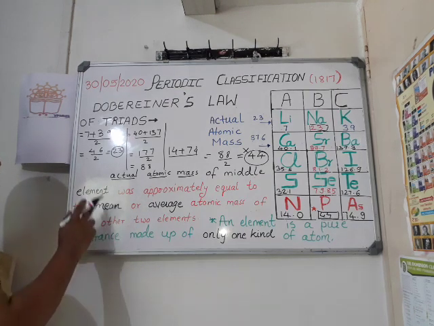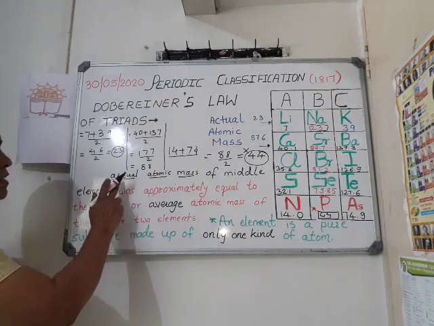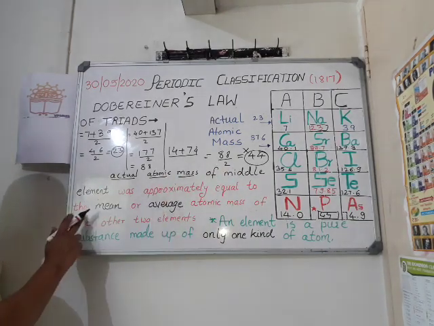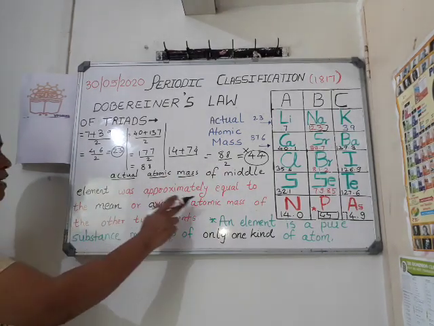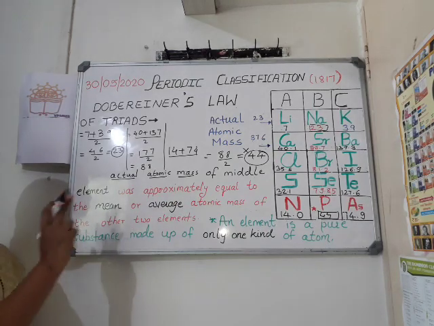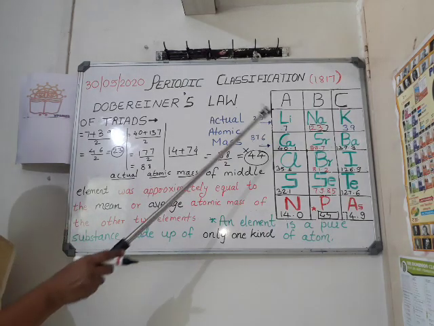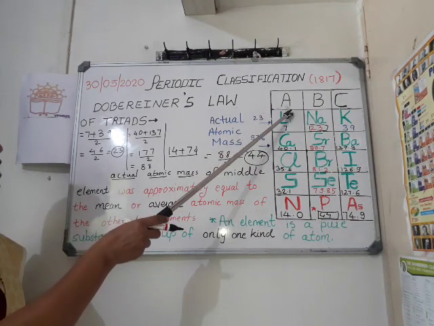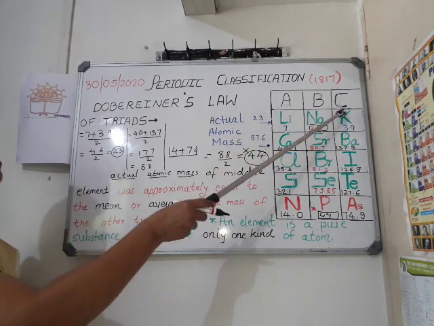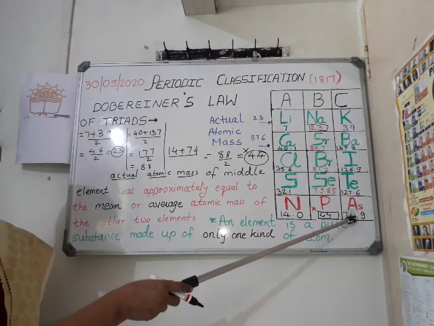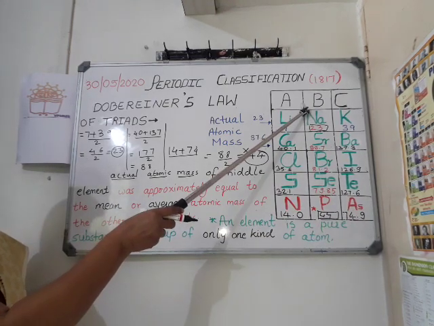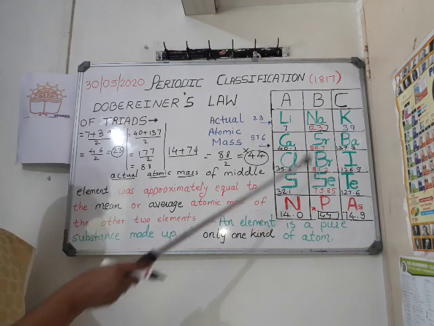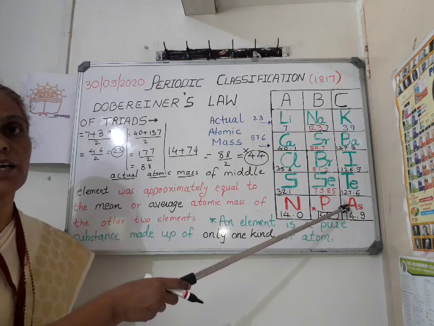Now before studying Newlands Law of Octaves, let us see this point once again. The actual atomic mass of the middle element is approximately equal to the mean or the average atomic mass of the other 2 elements. Followed?